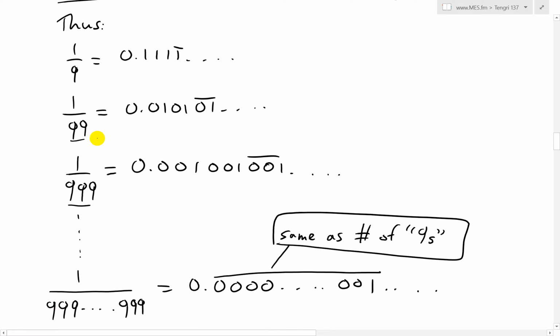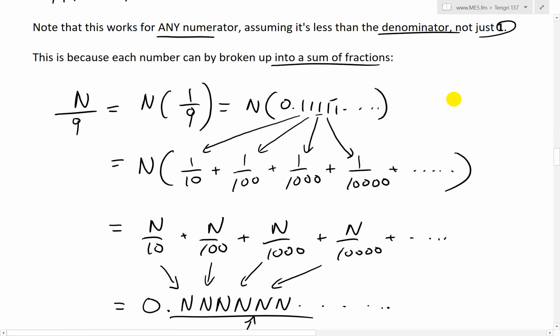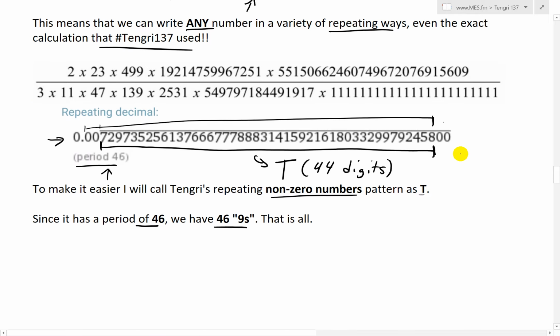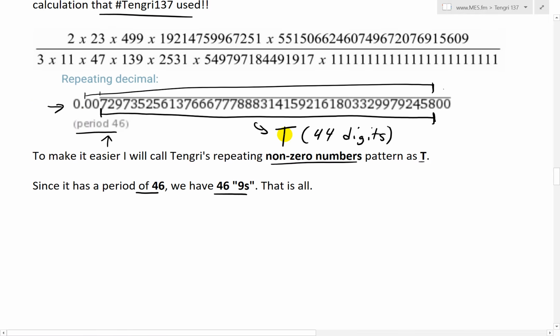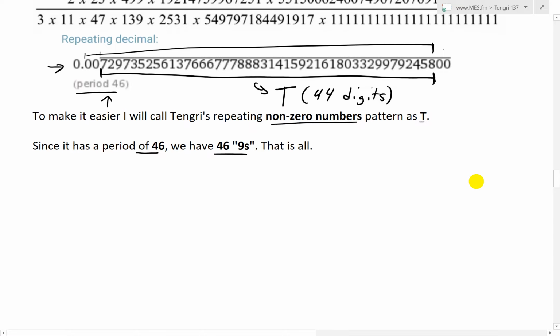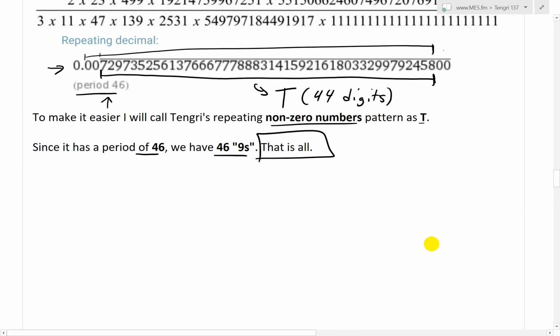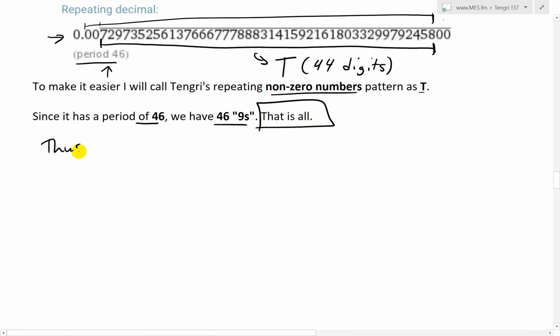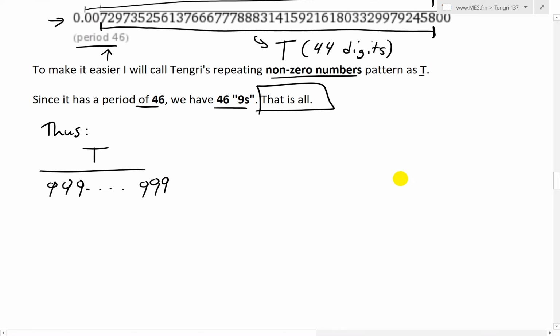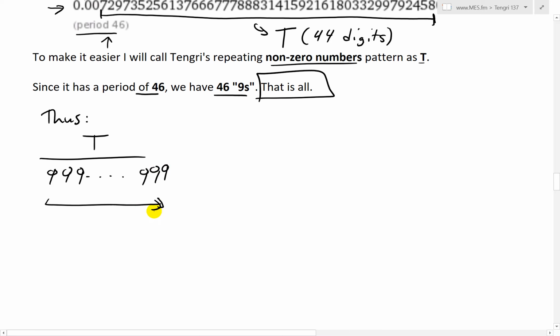3, there's a 3. 2, there's a 2. 1, there's a 1, etc. So now you see the pattern. And since it's a period of 46, basically there are 46 numbers, including the zeros. Excluding them, the t is just 44 digits. So that is all. And thus what we have now is t over 999, etc. It keeps going on and on, 999, where this whole stretch of numbers is 46 nines, like that.